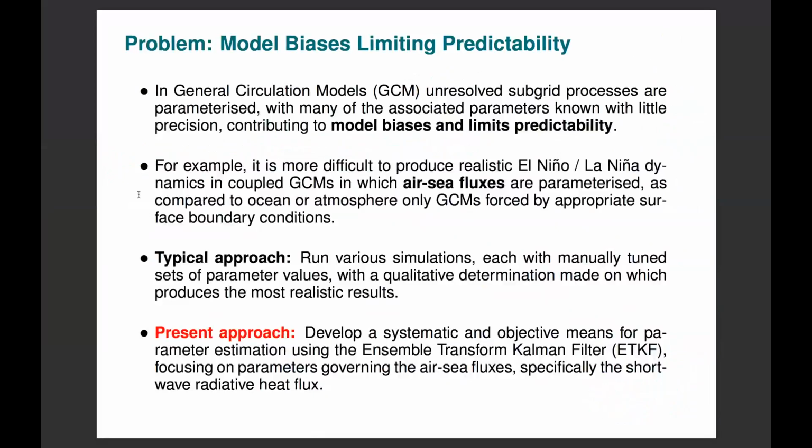The problem we're addressing today is one of model biases limiting predictability in general circulation models of climate. GCMs have unresolved subgrid processes which are parameterized, with many of the associated parameters known with little precision. And this contributes to model biases and hence limits predictability. For example, it is more difficult to produce realistic El Niño-La Niña dynamics in coupled general circulation models in which air-sea fluxes are also parameterized, as compared to ocean-only or atmosphere-only GCMs, which are forced by appropriate surface boundary conditions.